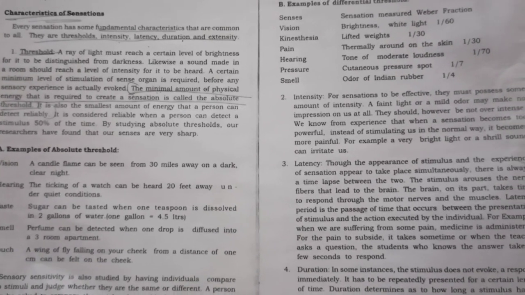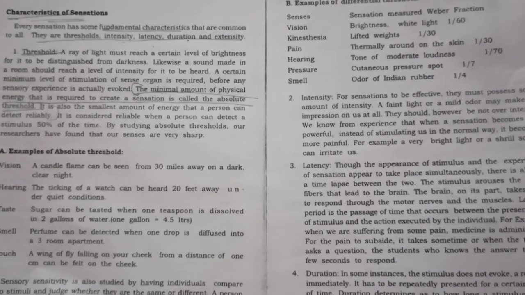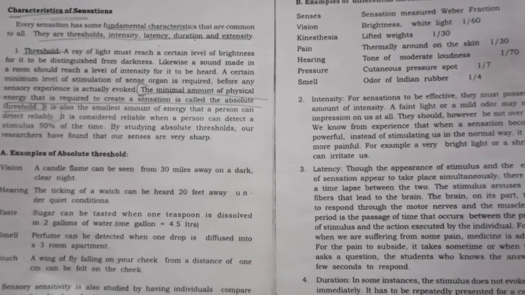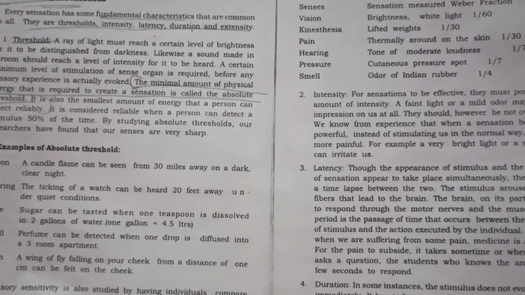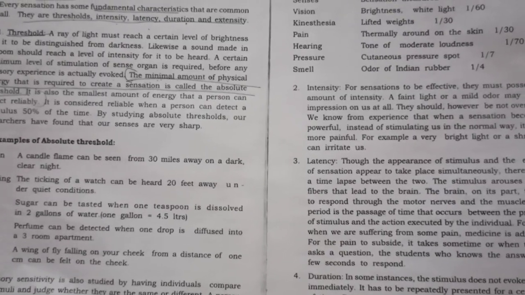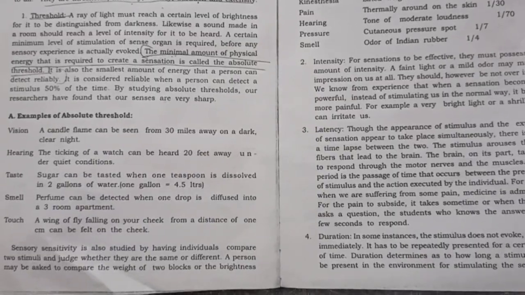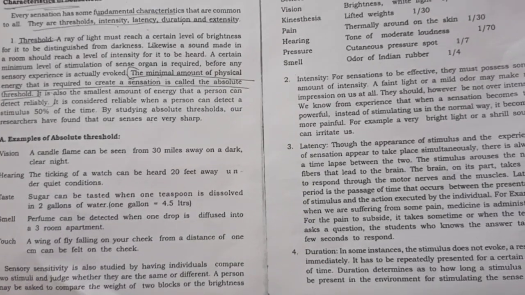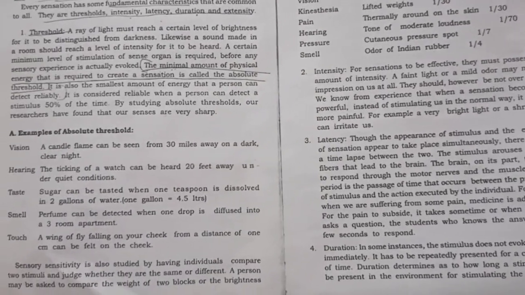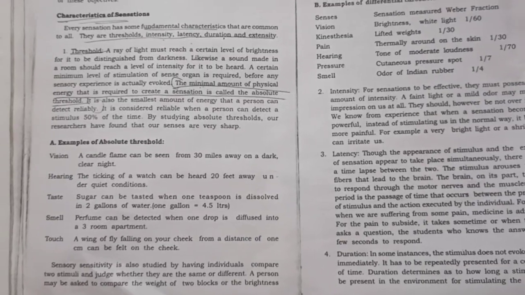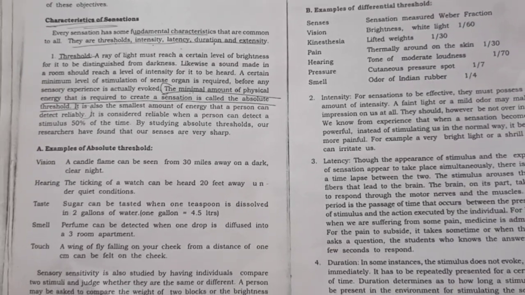So you know how important senses or sense organs are to us. Sense organs are called the gateway of knowledge.